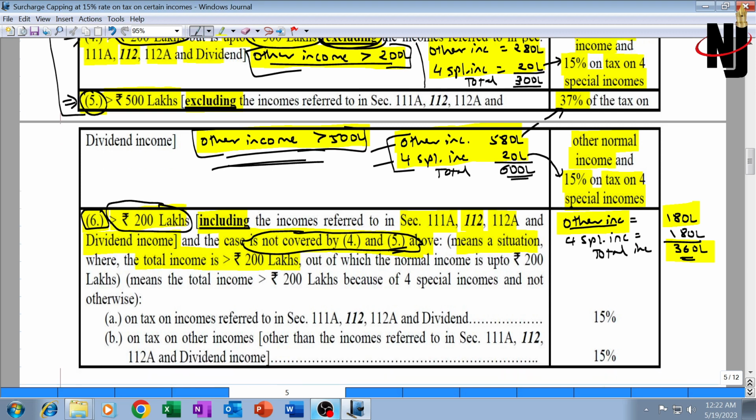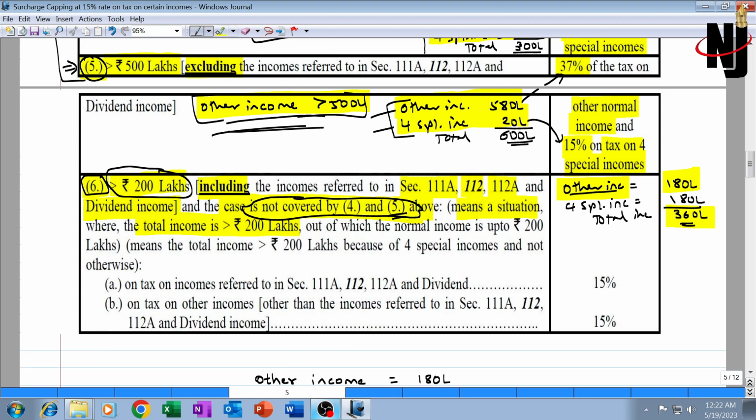In this situation, the surcharge rate on tax on both the incomes will be 15%. This is a bit off the track situation, and that is why it is the important situation and favorite of the institute. This means total income is greater than 2 crore because of these 4 special incomes and not because of other income. That means other income is less than 2 crore, and maybe special income is greater than 2 crore, come what may. That is the situation. Then the surcharge rate on tax on both the incomes will be 15%. I hope you have understood this.